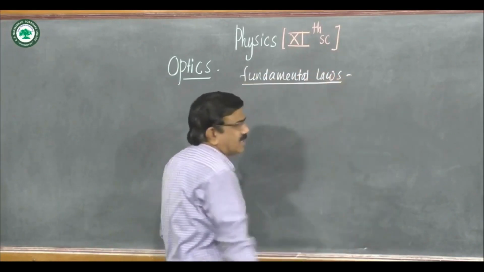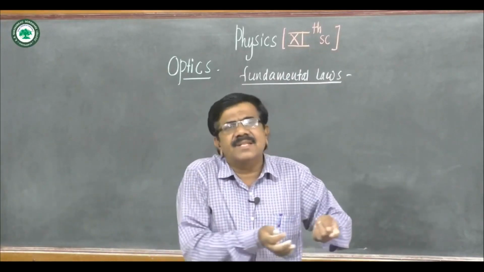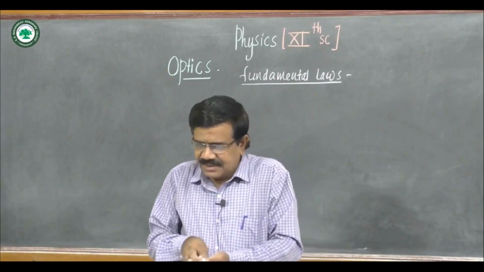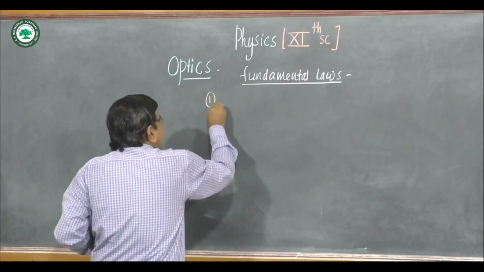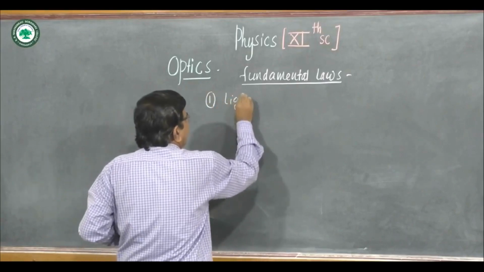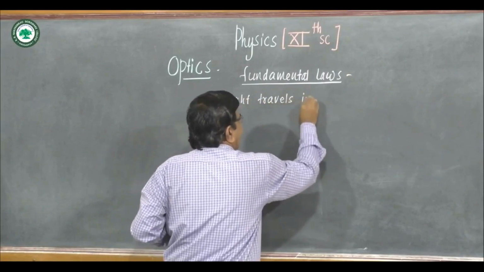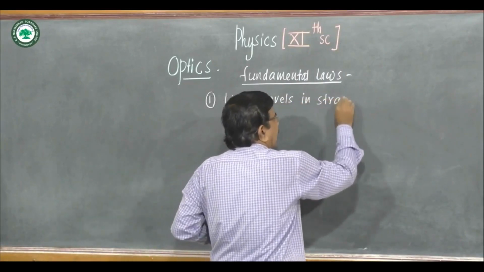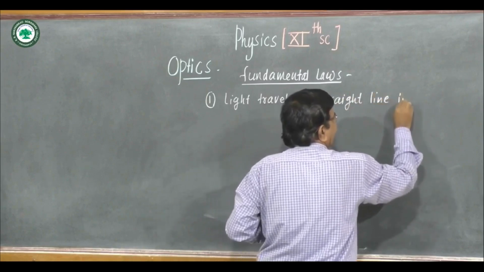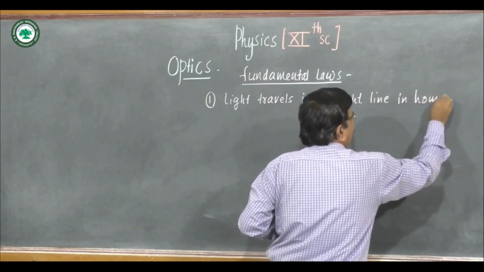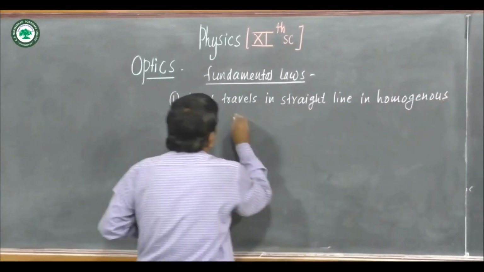You studied these laws in previous standards, but I will just revise these concepts. First is, light travels in a straight line in a homogeneous and isotropic medium.